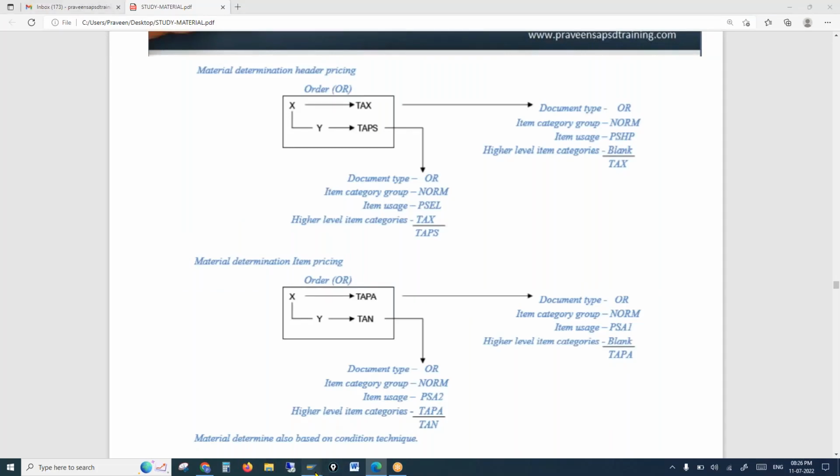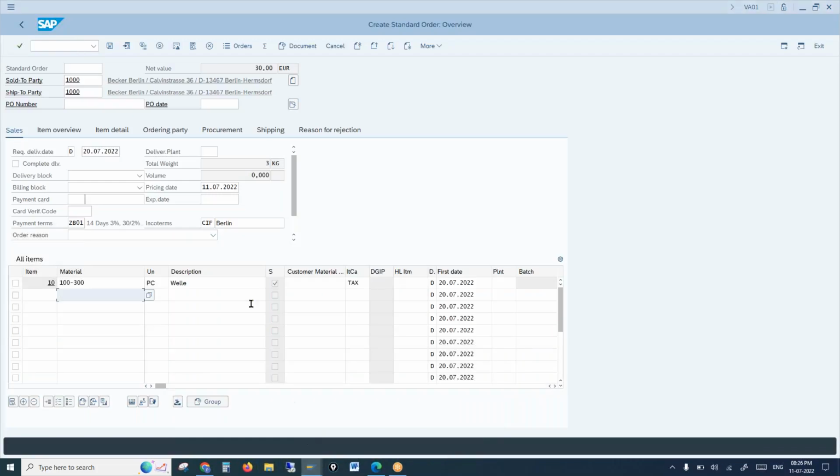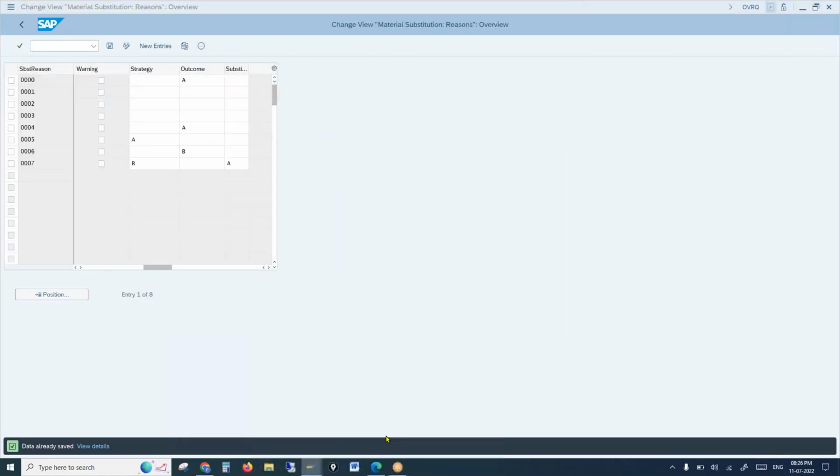One moment. Okay, determination has been done, but header pricing is what the system has taken. You see, the system has taken header pricing. 100-300. Let me check the configuration once again.